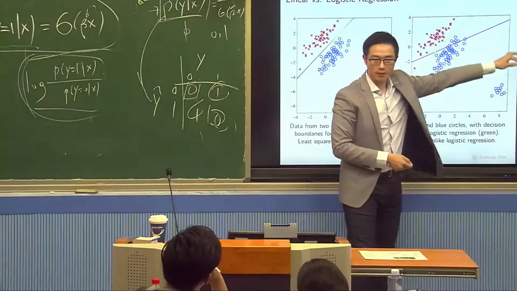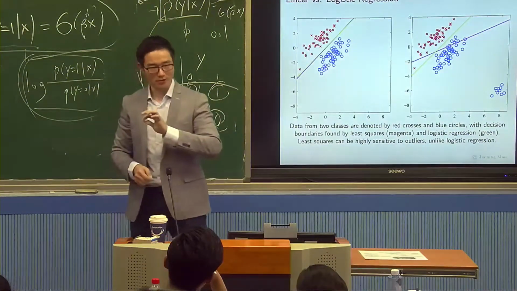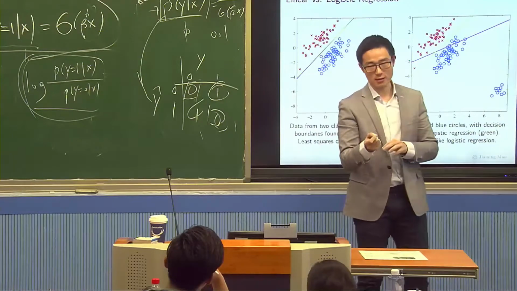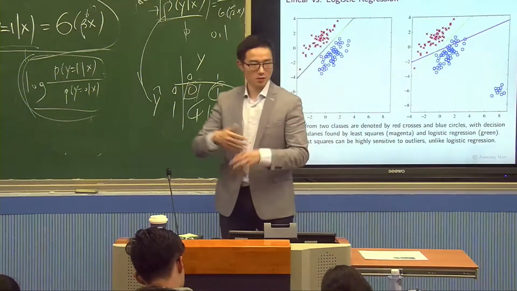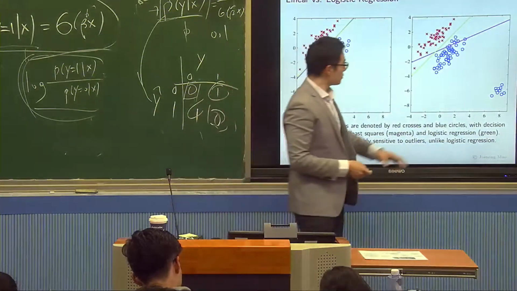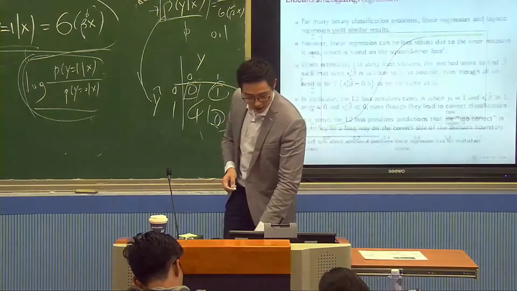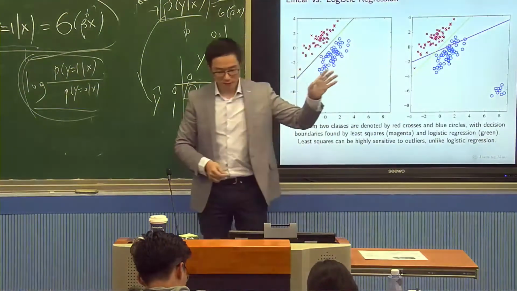That's one of the main reasons why you do not want to use linear regression for classification, because L2 is not a good loss function for classification. Otherwise, may as well use linear regression. Now, if you do not have outliers in a problem like this, then you get really, really close results, in which case it's almost equal. Okay, all right.